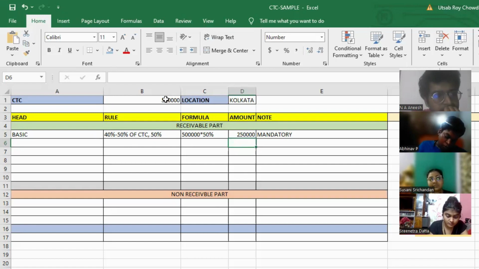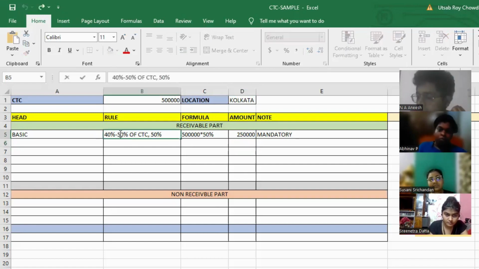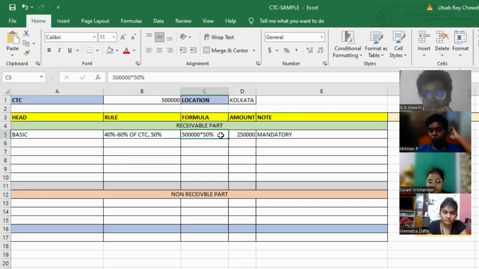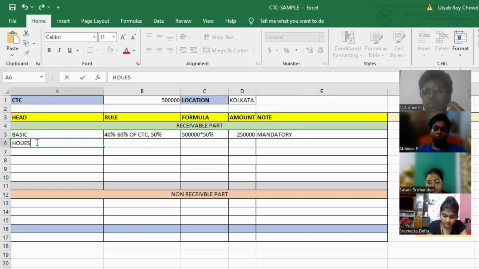The rule is it can be anything between 40 to 60% of CTC. But I will suggest to have it 50% because from the next year this rule will come. The basic should be 50% and the formula is 5 lakhs into 50%, that is the CTC into 50%, and this is the amount. And as I mentioned, that this is the mandatory component. Now, the next component we can have is house rent allowance.